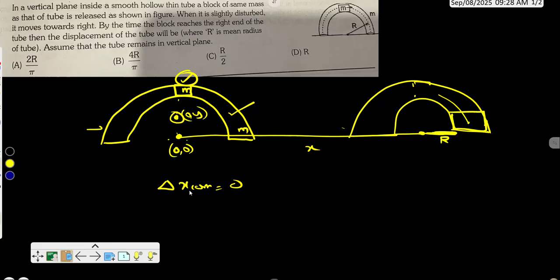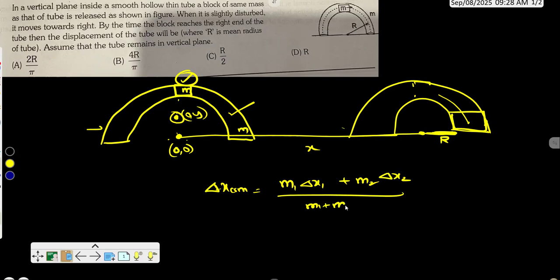So the change in center of mass, delta x center of mass, equals m1 delta x1 plus m2 delta x2 upon m1 plus m2. M1 is the mass of the block, which is m. Its final displacement in the x-axis is r plus x, and initially it was 0, so it would be r plus x minus 0, plus the tube's displacement.